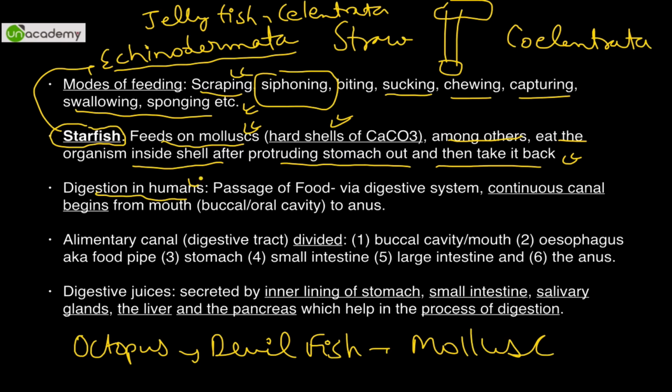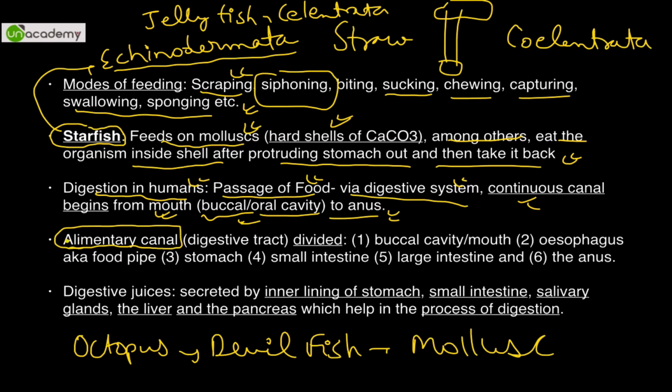Now digestion in humans is the passage of food through the digestive system, which is a continuous canal which begins from the mouth, which technically in human beings is called the oral cavity, but in the animal kingdom in general is called the buccal cavity, and ends at the anus, which is the last point of the digestive tract. Alimentary canal is again technically not in human beings, it is in other species. In us we call it GIT, that is gastrointestinal tract, also called the digestive tract. Alimentary canal is for other animals.